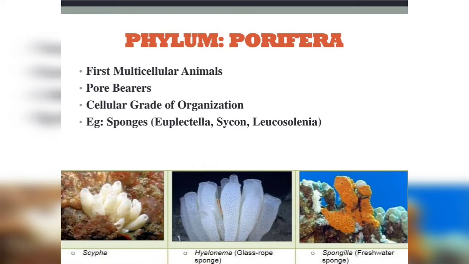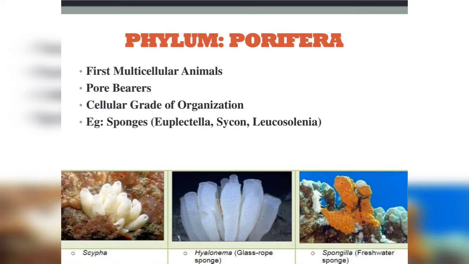Phylum Porifera. The phylum Porifera includes pore-bearing animals called sponges. They are the first multicellular animals. All the sponges are aquatic animals. They are sedentary in habit. These animals are asymmetrical or radially symmetrical. They have cellular grade of organization.